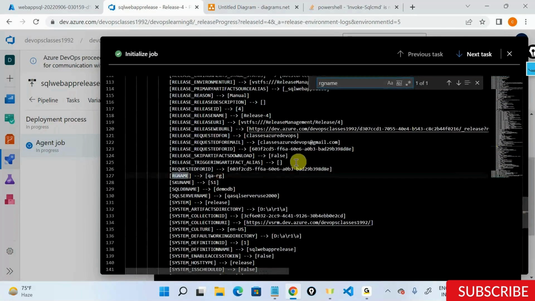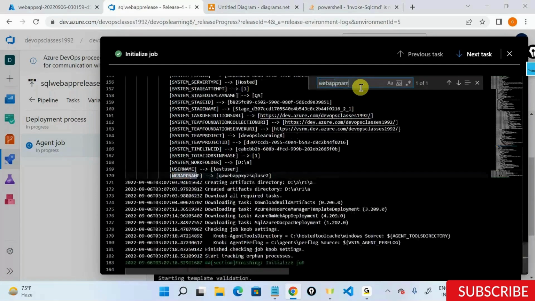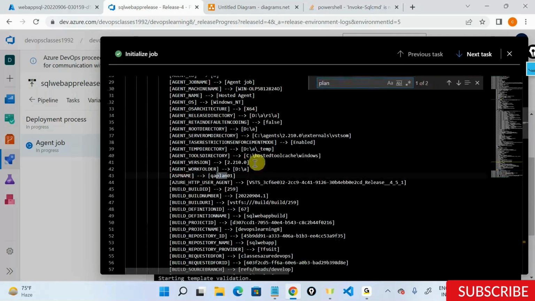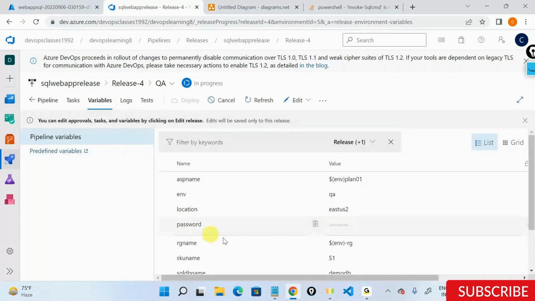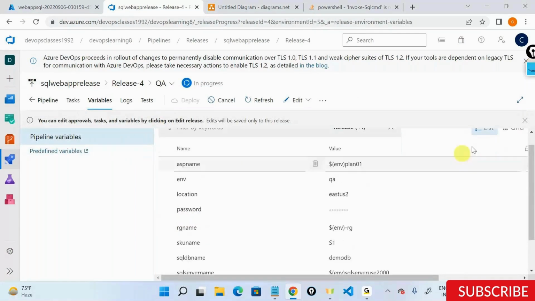What is it now coming as? QA RG. Let's say web app name. QA web app. Let's say something like plan name. It's coming as QA plan out here. So when it's deploying for an environment called QA, it's taking the values that are scoped for the environment plus the values that are scoped for the release.